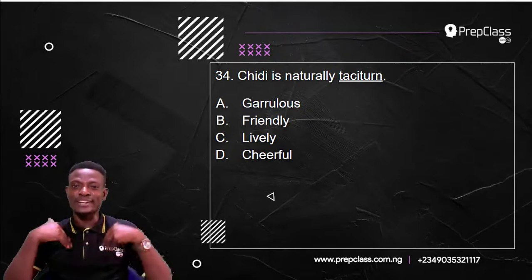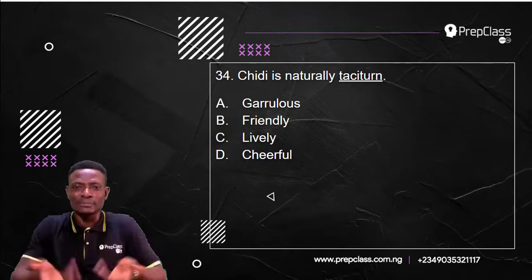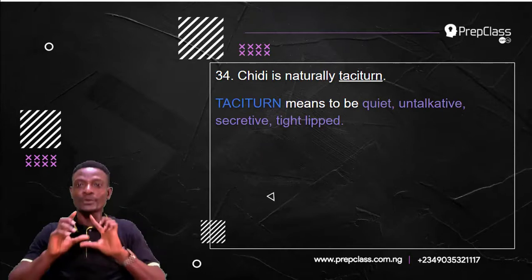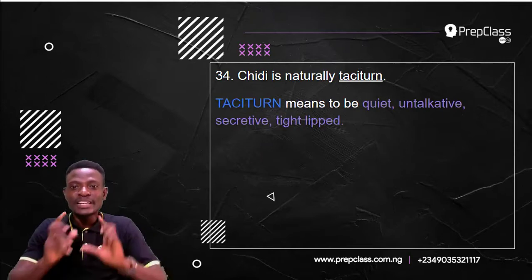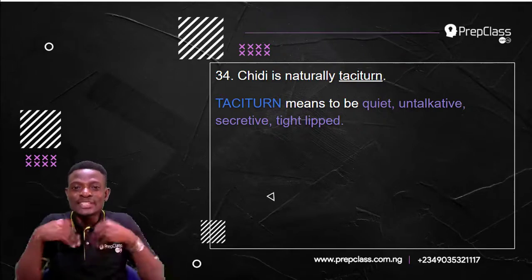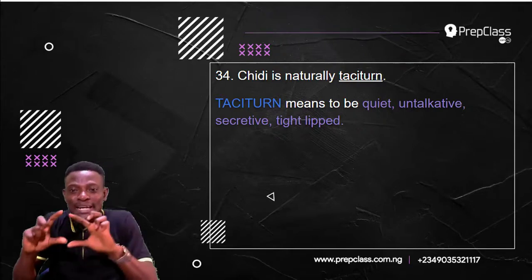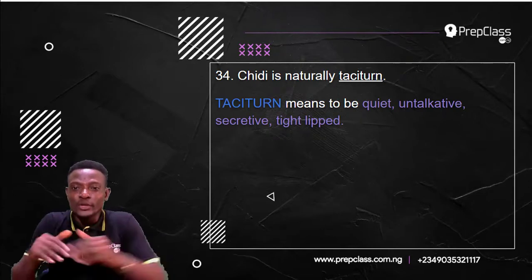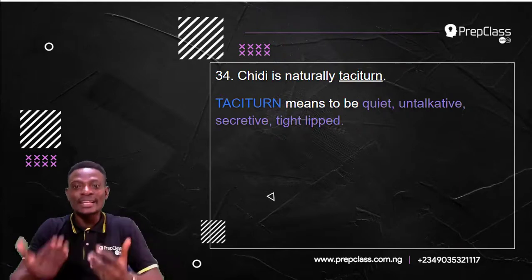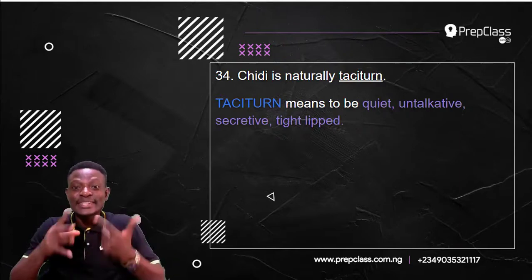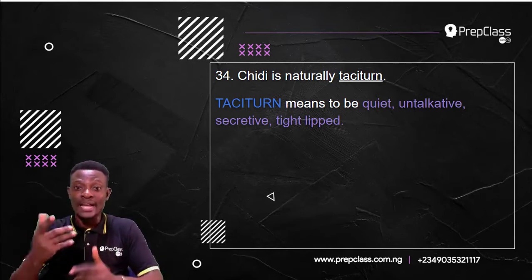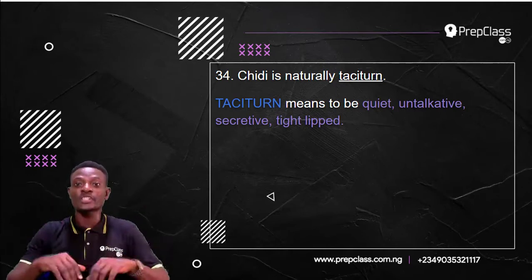The first thing to do is to define the word taciturn. What does the word taciturn mean? When you say somebody is naturally taciturn, what does it mean? The word taciturn means to be quiet, untalkative. You don't like talking too much, to be secretive, to be tight-lipped. So this basically means you don't like talking, you're not talkative. Chidi is naturally taciturn. Chidi is not talkative. Chidi is quiet. Chidi is secretive. Chidi is tight-lipped. Now let's take a look at the meanings of the options one after the other so we can select the option that means the opposite of taciturn.